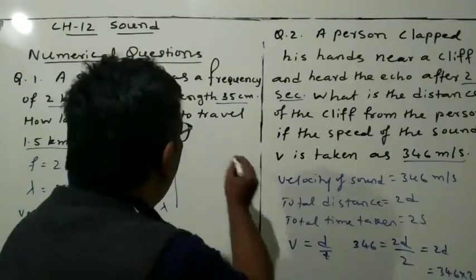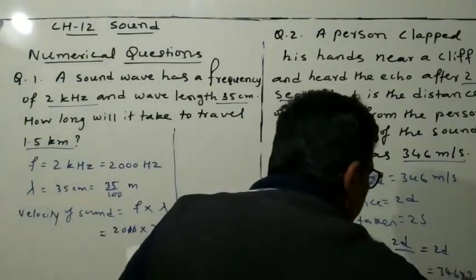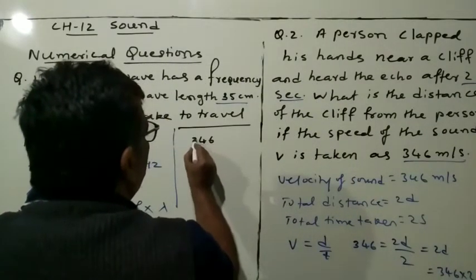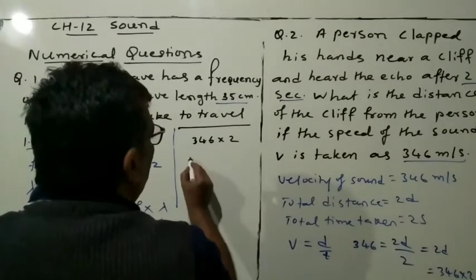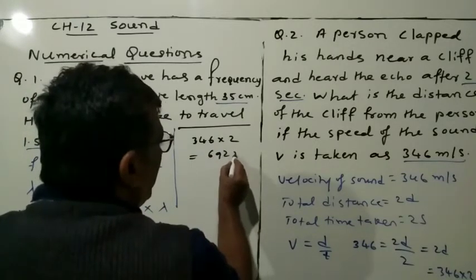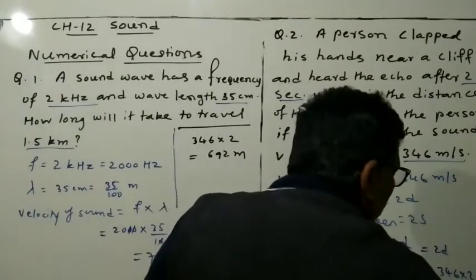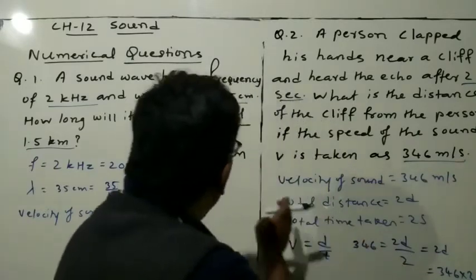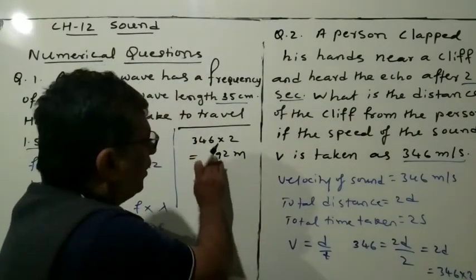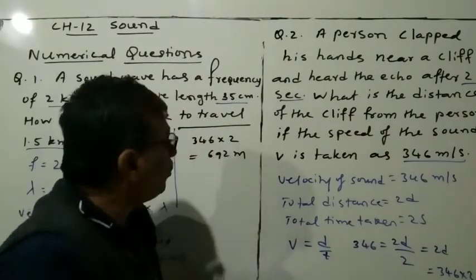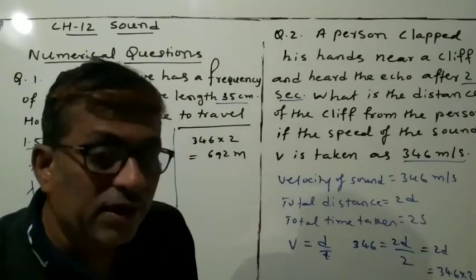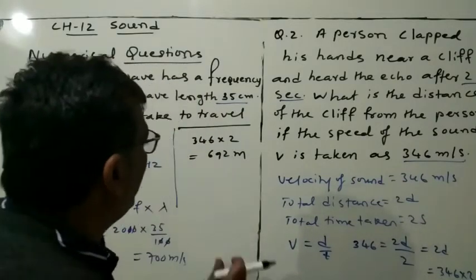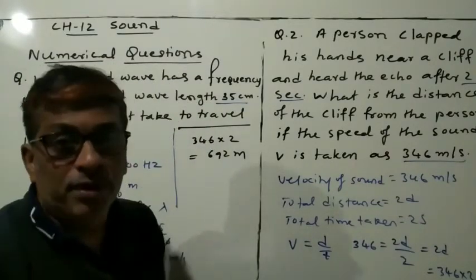I will write the same thing here: 346 multiplied by 2 is equal to 692 meters. You may not be able to see that, so that's why I will write 692 here. You know that this is the value of 2d.